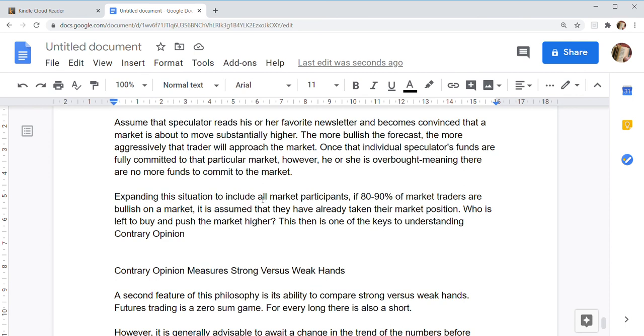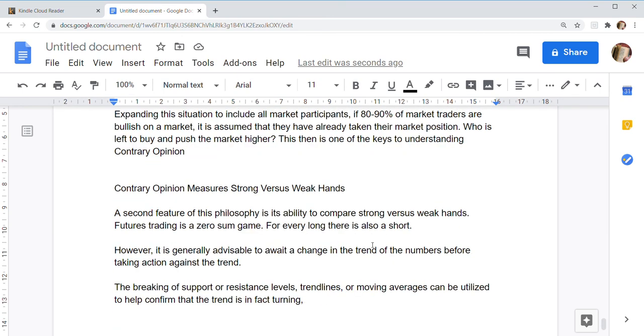Expanding this situation to include all market participants, if 80 to 90% of market traders are bullish on a market, it is assumed that they have already taken their market position. Who is left to buy or push the market higher? This then is one of the key understandings of contrary opinion. Contrary opinion measures strong versus weak hands.